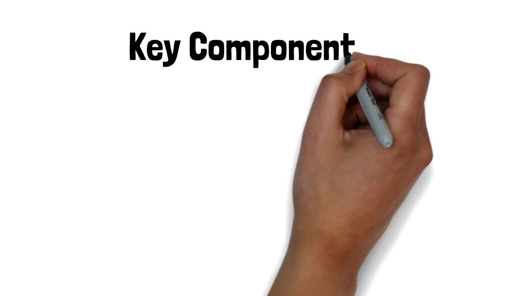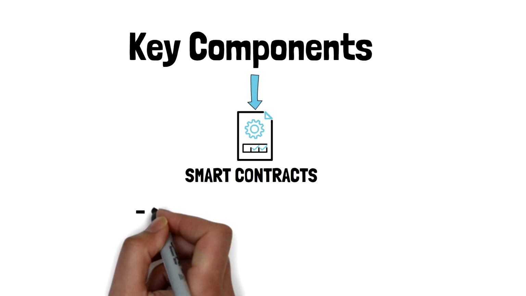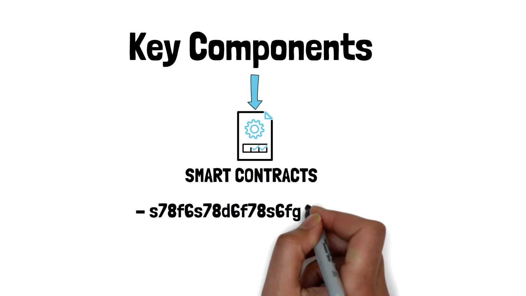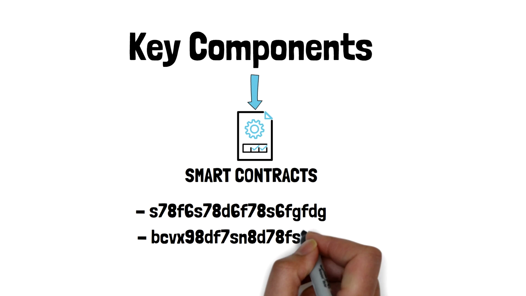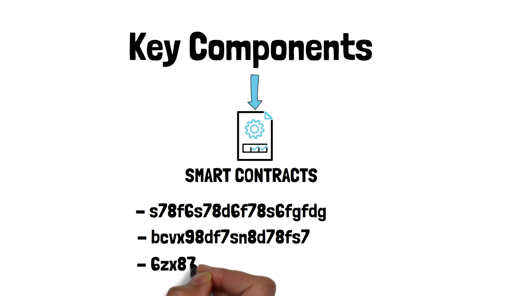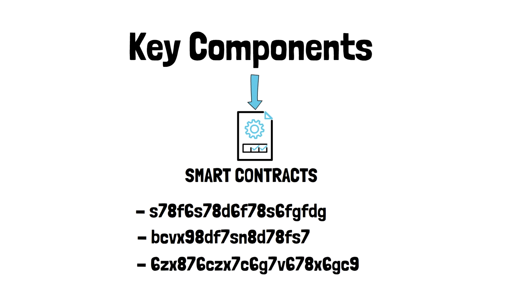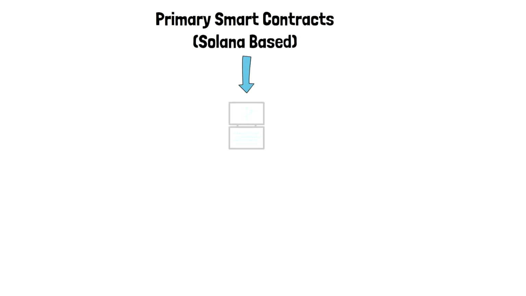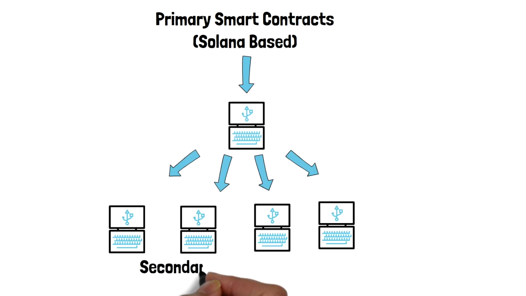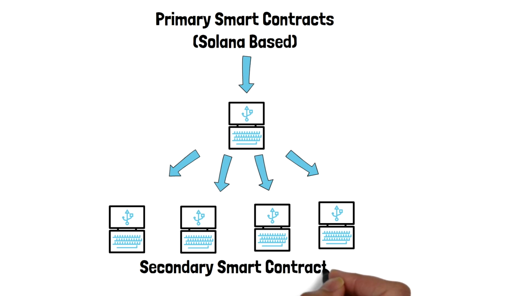Key components: smart contracts. On the release, HAPI will utilize a network of smart contracts that operate concurrently. Each smart contract is assigned a particular role. One of the smart contracts will essentially be the storage of data on addresses and risk categories they fall into. As such, we can divide smart contracts into two categories. Primary, Solana based, bears the role of processing and computing aspects. Secondary smart contracts: each blockchain will be equipped with a separately installed smart contract that will record data on compromised addresses as well as categorize them based on the risk.